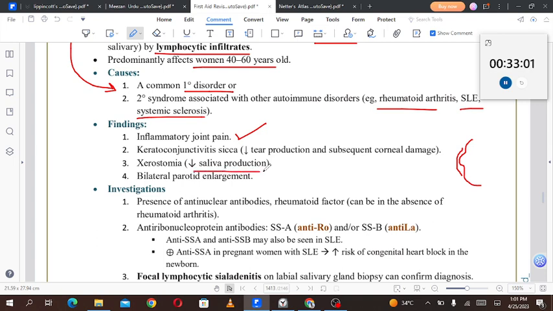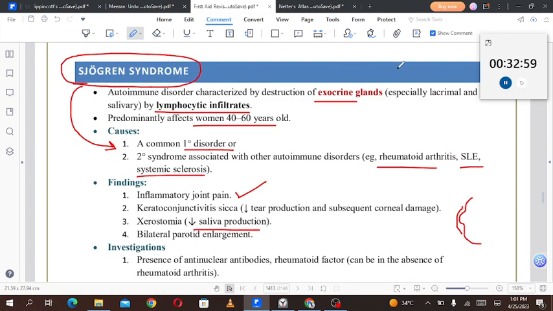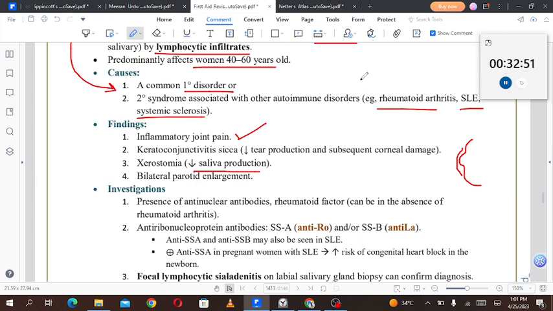Xerostomia, that is decreased salivary production, because we saw that it is the destruction of the exocrine glands. Exocrine glands are the ones which secrete the fluids via a duct. So when the exocrine glands are gone, so we are not going to have a saliva production. Then bilateral parotid enlargement will also be seen. So these are the 4 points.